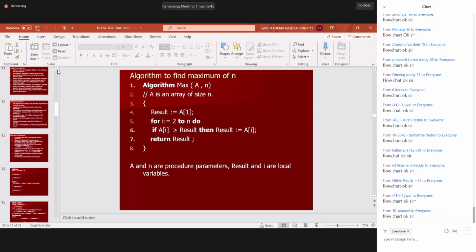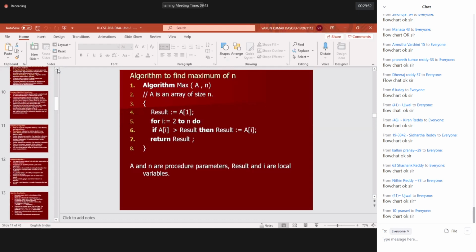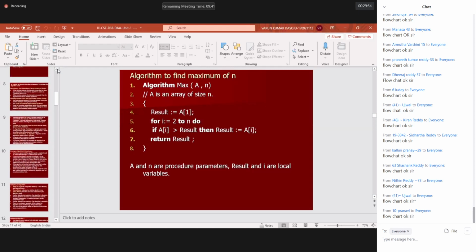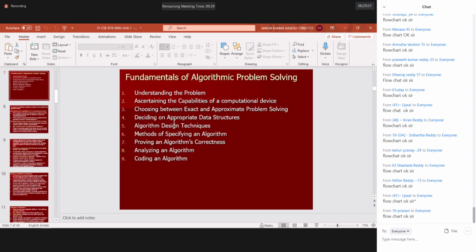So we'll go back again to the fundamental steps of problem solving. We have finished the methods of specifying an algorithm. Methods of specifying an algorithm means what? An algorithm can be specified either in pseudocode or in a flowchart. If it is a small problem and to a certain extent we can construct it on one page, we can represent it through a flowchart. But if it is a very big program with many constraints, then drawing the flowchart is very complex.